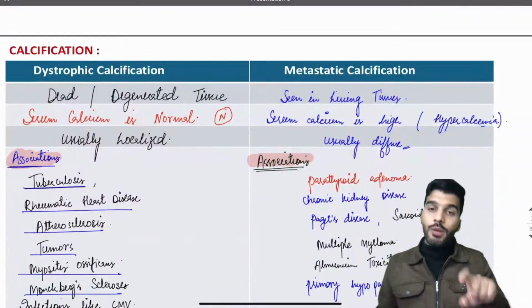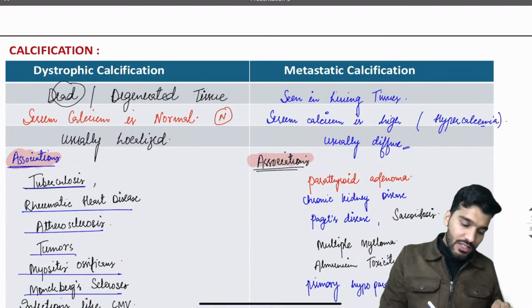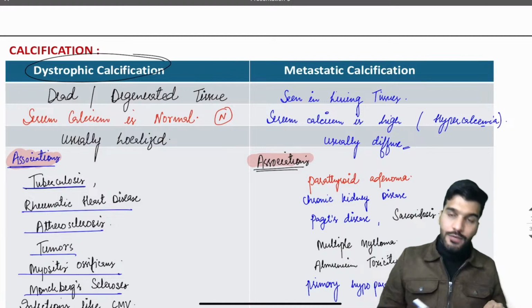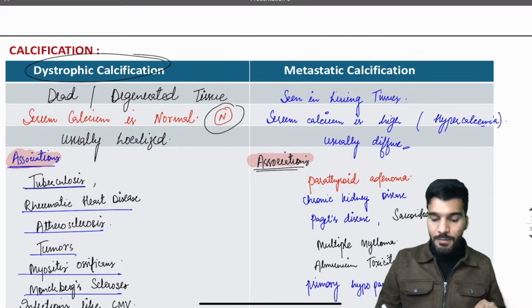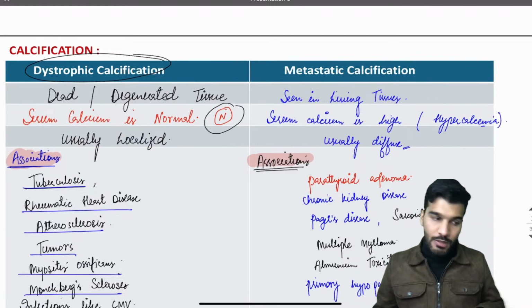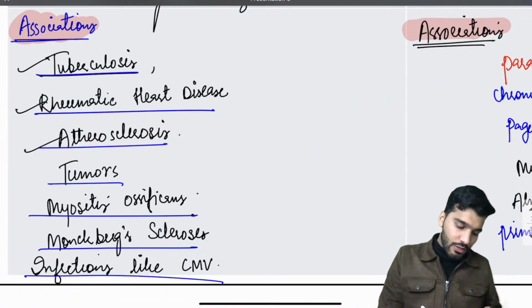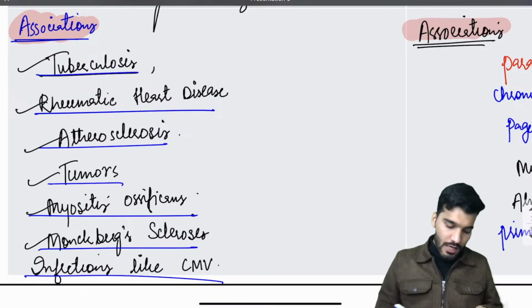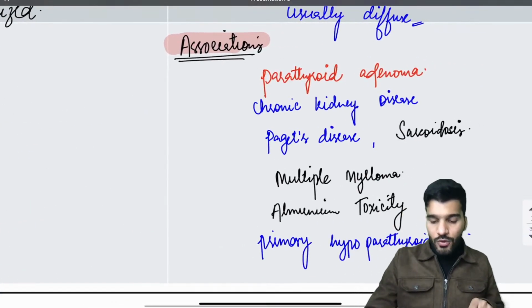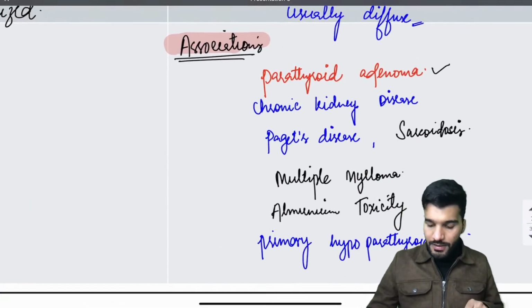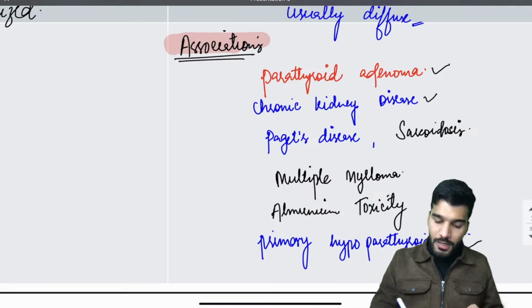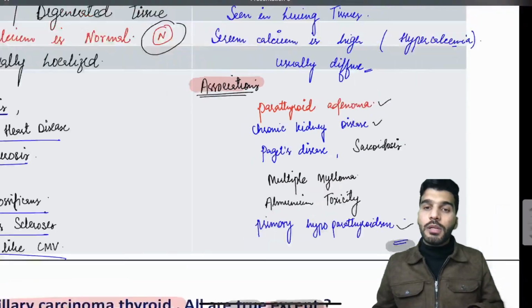Then we talked about the calcification seen in dead and degenerated tissue, which is going to be your dystrophic calcification, having serum calcium normal levels. In metastatic, what will happen? Hypercalcemia. Associations, you already remember tuberculosis, RHD, atherosclerosis, tumors, myositis ossificans, infections like CMV. Here parathyroid adenoma will be there, primary hyperparathyroidism will be there, CKD, increased phosphate will be there, Paget disease, sarcoidosis, multiple myeloma.